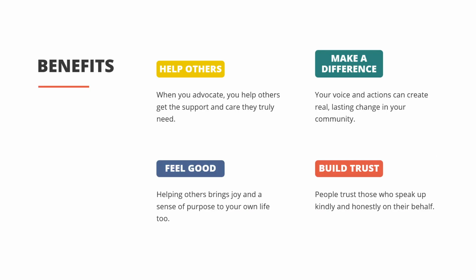Let us look at words related to advocate. Advocate is similar to help, but it means speaking up too. Advocate is like support, but it is more active. Advocate means to speak up, but with a purpose to help someone.